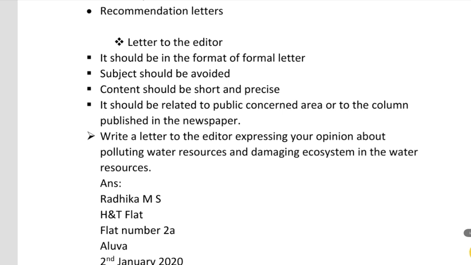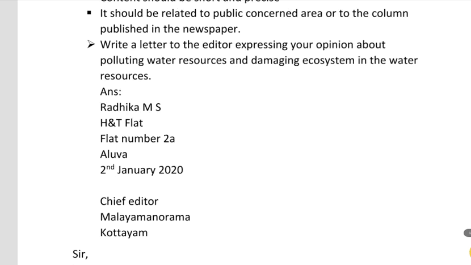Then I have given an example of a letter to the editor. Write a letter to the editor expressing your opinion about polluting water resources and damaging the ecosystem in the water resources. That is a question to write a letter to the editor. When we are preparing for or writing the examination, these kinds of questions may come in the exam question paper also. So, write a letter to the editor for a public concern matter. I have given an answer also.